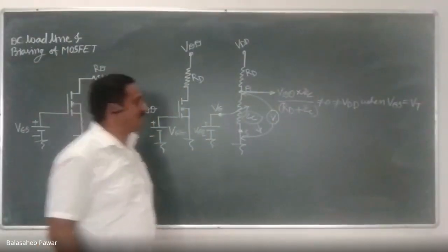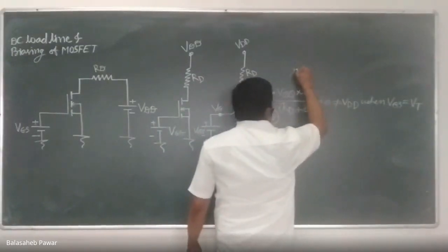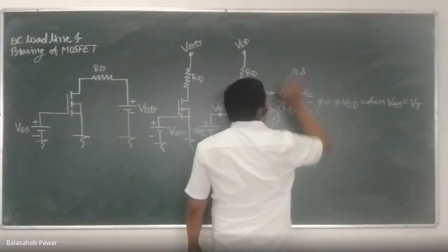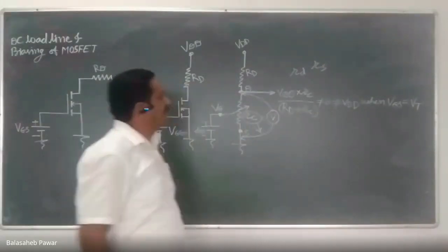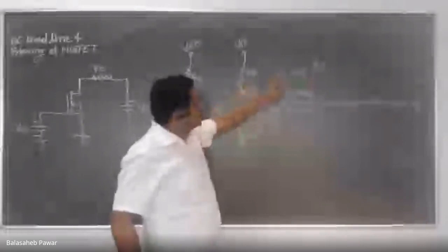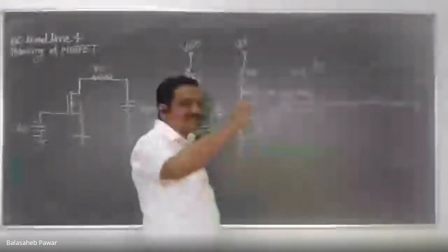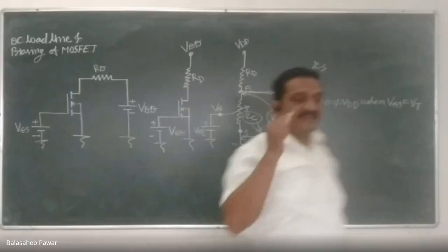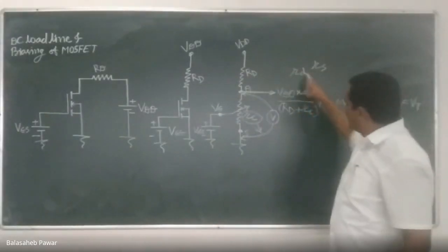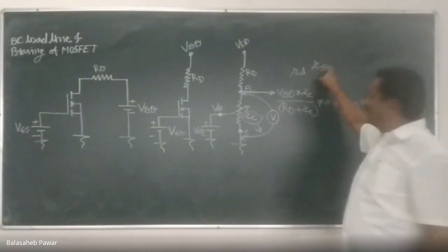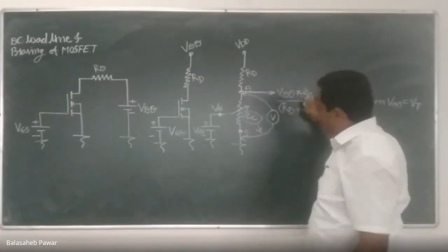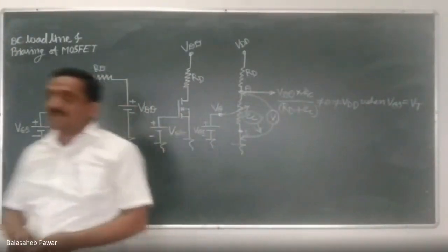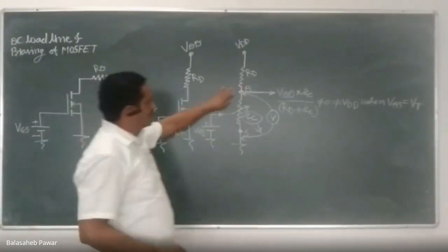In this case, I do not consider the resistance offered by the drain region, as well as the resistance offered by the source region. Both are of N type. Those resistances are very small as compared to this RC, and that's why the net resistance of the device is RD plus RC plus RS. But this RD and RS are very, very small, and hence we can neglect them, and that's why, for understanding purposes only, we will consider the resistance offered by the channel, which is in between drain and source.